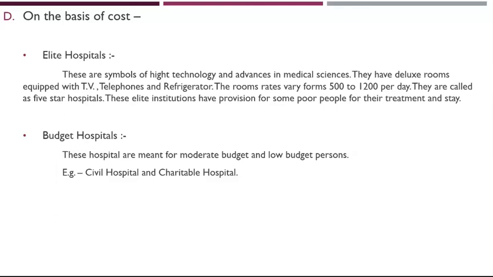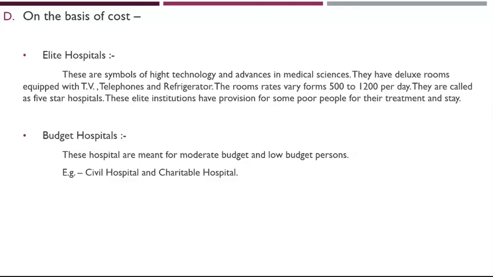The first one, elite hospital, is also called a 5-star hospital. These are the symbols of high technology and advances in medical science. They have deluxe rooms equipped with TV, telephone and refrigerator. The room rate varies from 500 to 1200 per day, but now the room rate varies from 3000 to 5000 also.